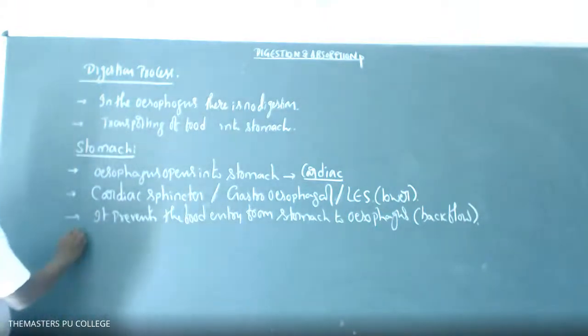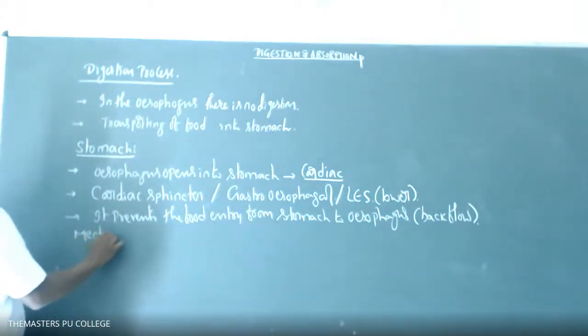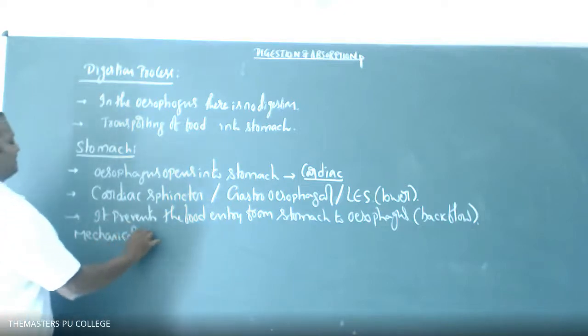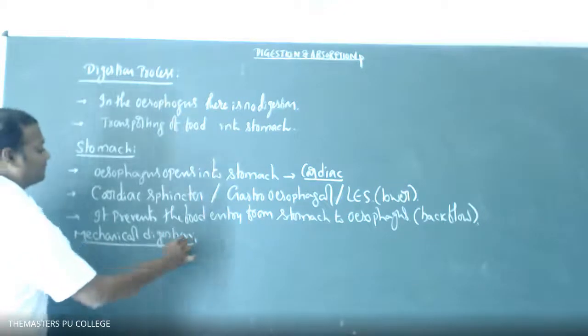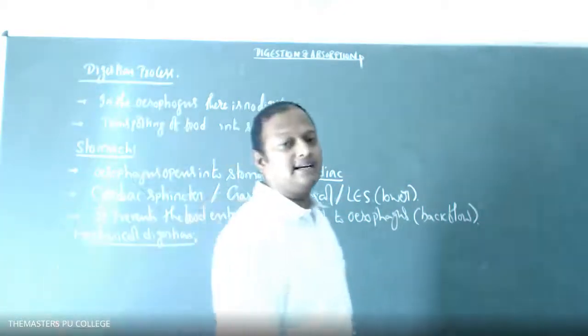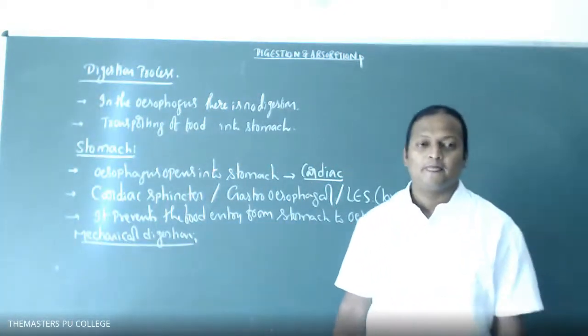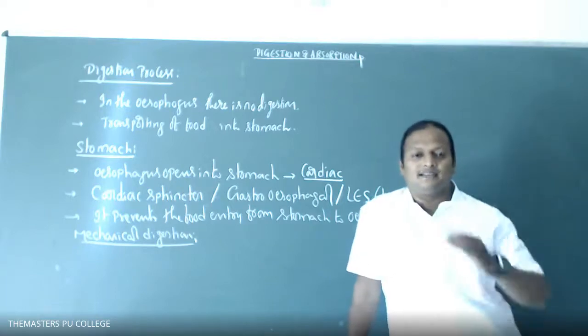So next one, mechanical digestion in the stomach. In the region of the stomach, mechanical digestion also takes place. What is the mechanical digestion that takes place in the stomach? Churning of the food.